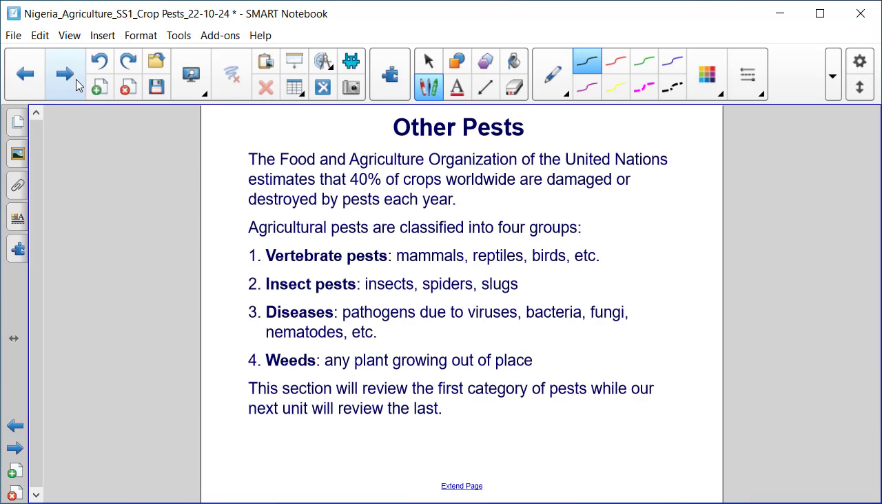The Food and Agricultural Organization of the United Nations estimates that 40% of crops worldwide are damaged or destroyed by pests each year. Agricultural pests are classified into 4 groups: vertebrate pests, including mammals, reptiles, and birds; insect pests, insects, spiders, slugs; diseases, pathogens due to viruses, bacteria, fungi, nematodes, etc.; weeds, any plant growing out of place. This section will review the first category of pests, while our next unit will review the last.